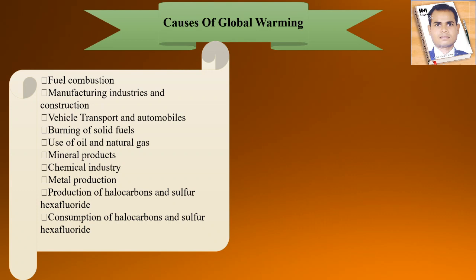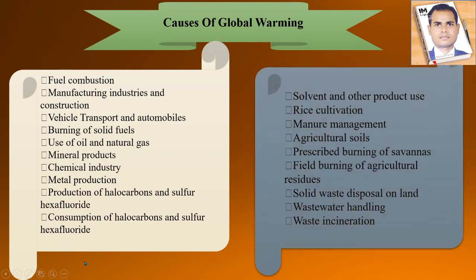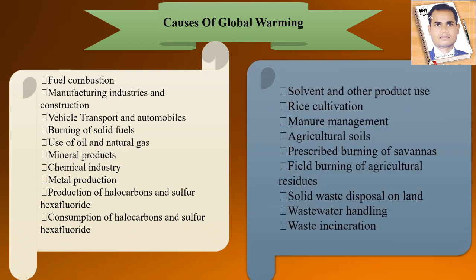Metal production also, not all metals, but the poisonous metals are harmful to the atmosphere and the ecosystem on the earth's surface. Next is the production of halocarbons and sulfur hexafluorides. So this is also harmful and a cause of global warming. Consumption of halocarbons and sulfur hexafluorides is also one of the causes of global warming.